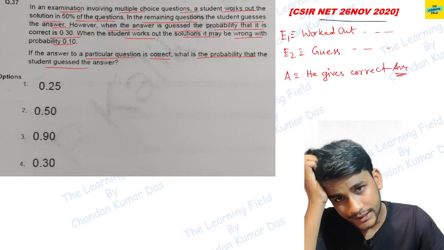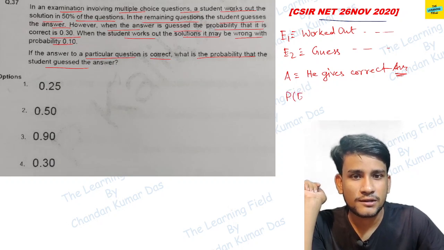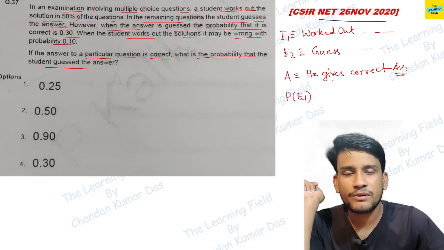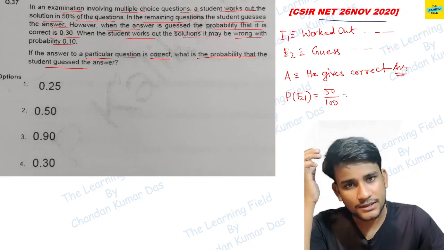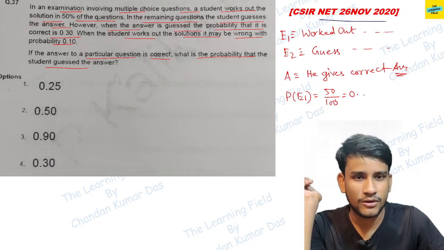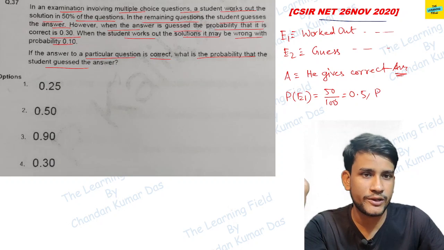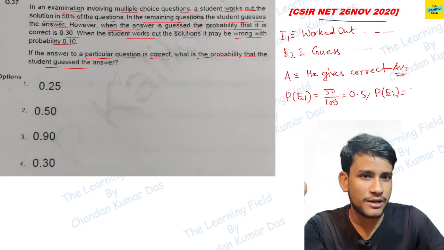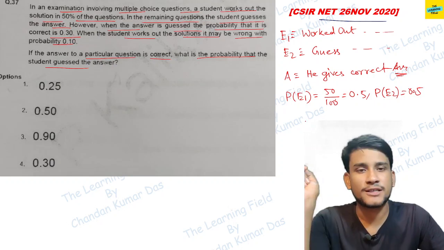Okay, now probability of E1 is equal to 50%, which means 50 by 100, this is 0.5. Okay, and the remaining is another 50%, so probability of E2 is the same, 0.5, because the sum of these two probabilities is obviously 1.